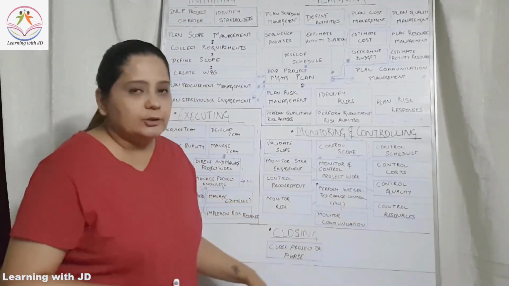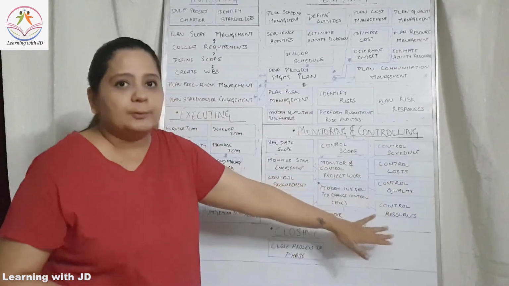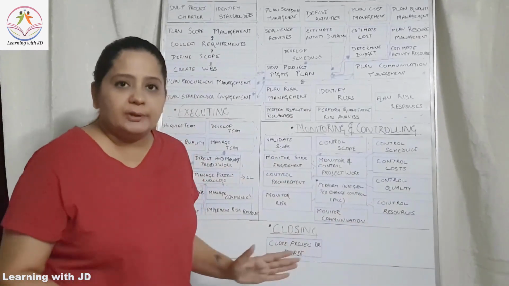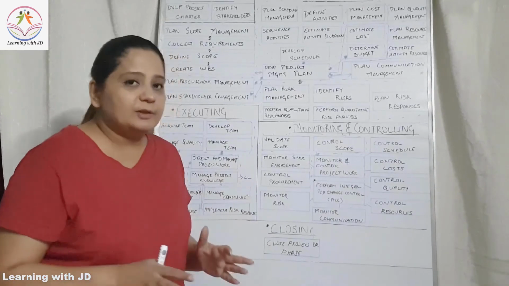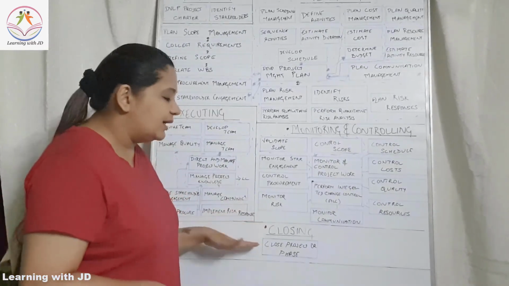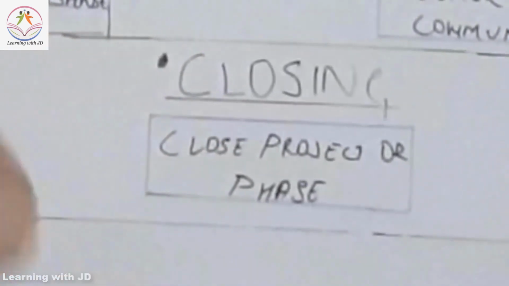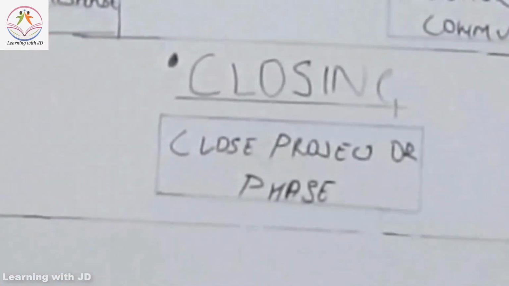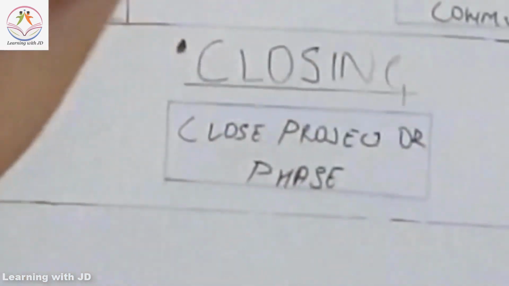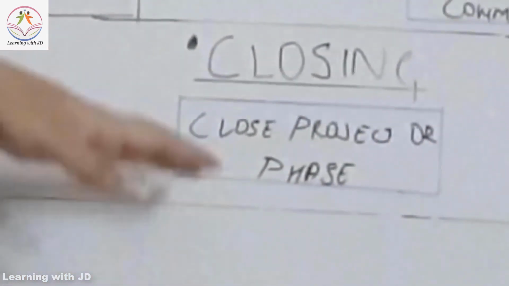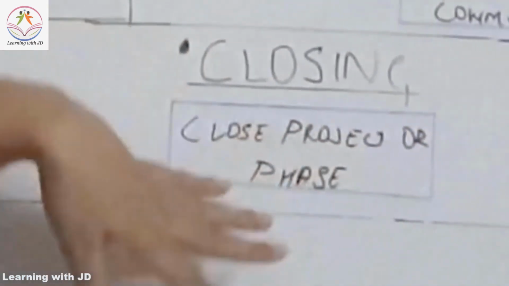After you monitor and control, after all the processes are closed and all the documentation is closed, only after that will the project manager move towards the closing process group. The closing process group has only one process, which is a part of integration, obviously because integration brings all the elements together, which is close project or phase.